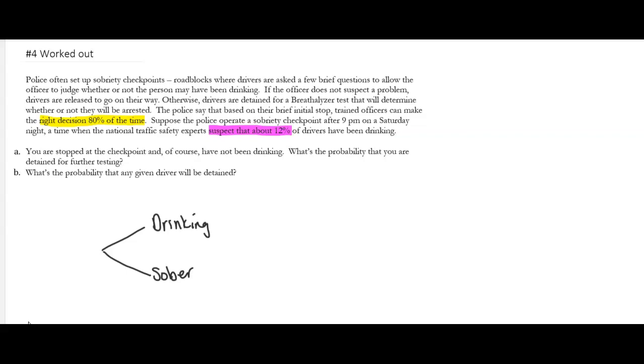You're one of these two things, an officer talks to you, and from that point the officer either detains you or lets you go.